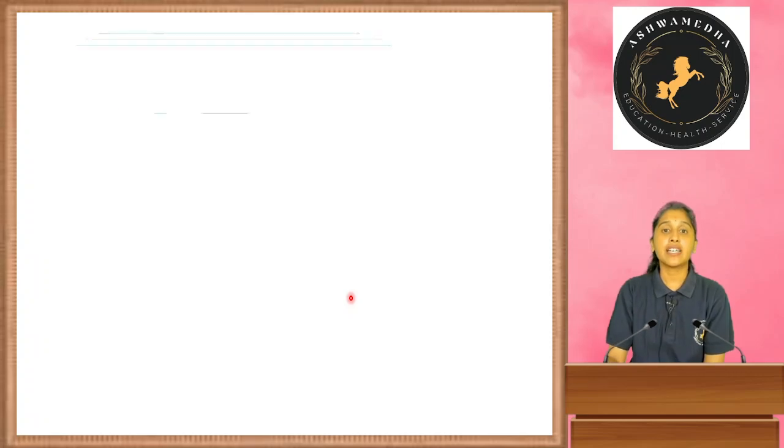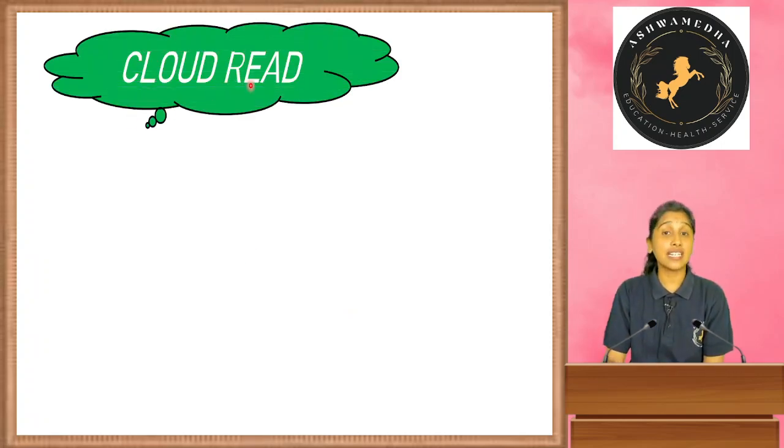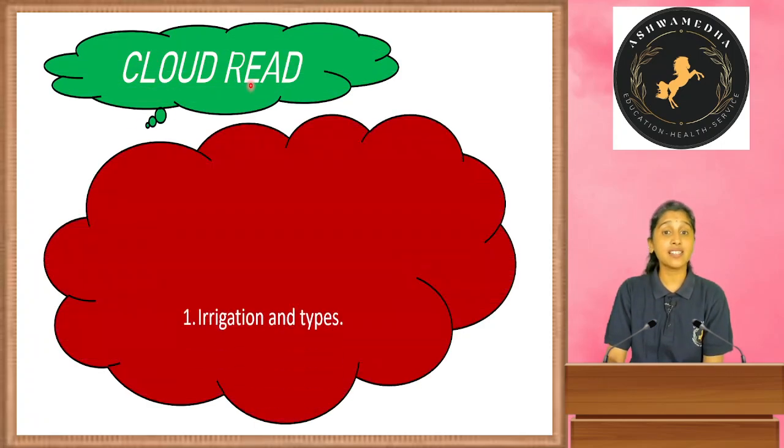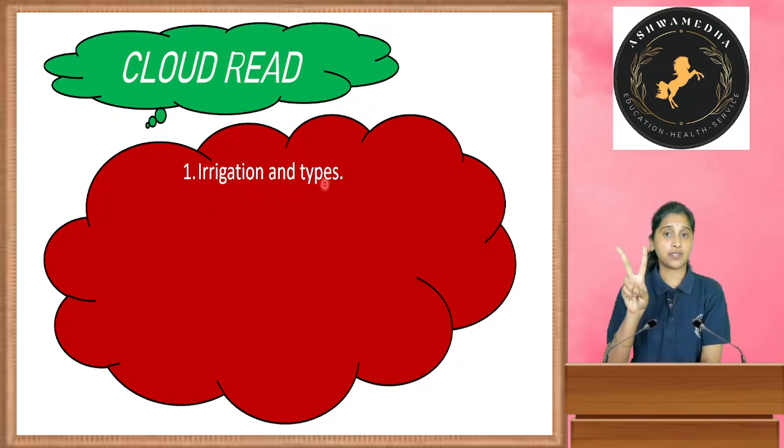Okay, yes. And next, the recap. Yes, what have we learned in today's class? Yes, we have learned about irrigation and its types. There are two types: modern methods and traditional methods.